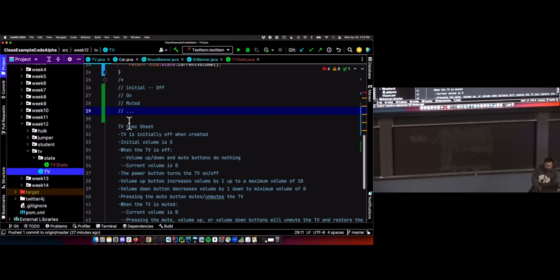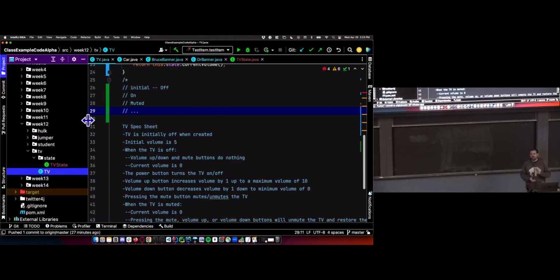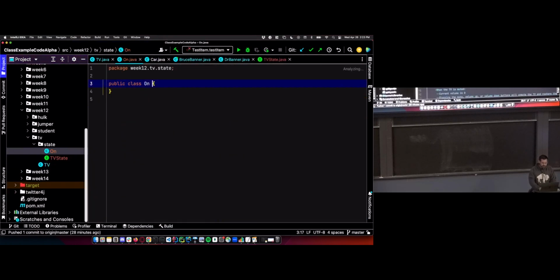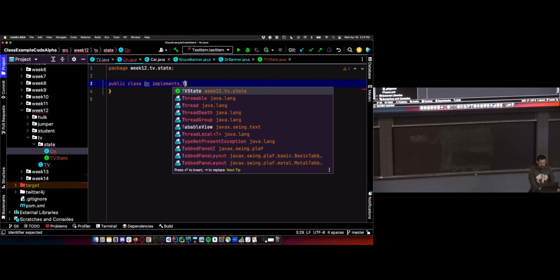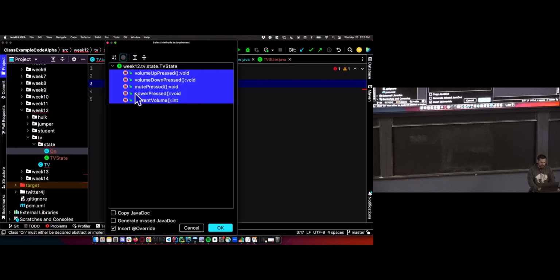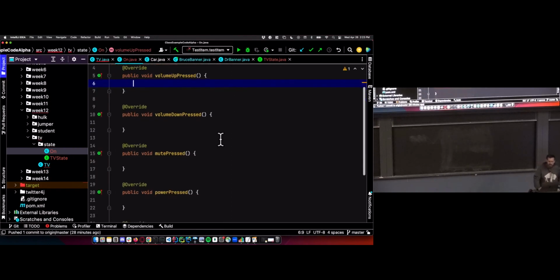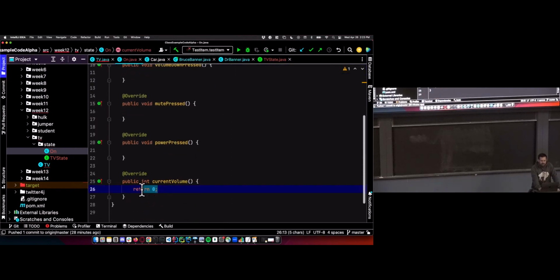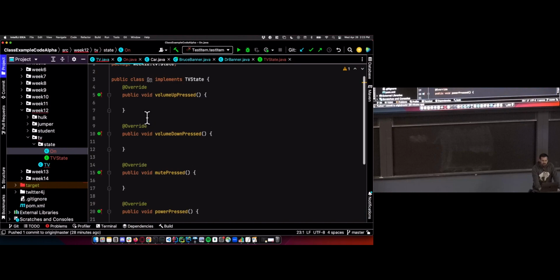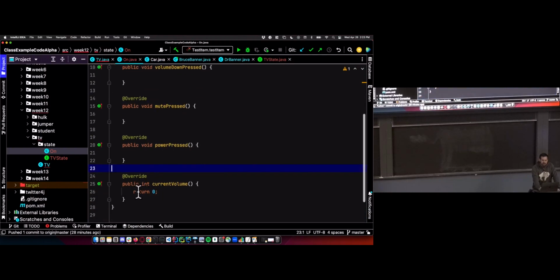All right. So we have our states. We haven't done our state transitions yet. That'll be when we implement the code for these. But let's get our states here at least. So I'm going to create a new state for each one of these states. And we're going to implement the interface. Implements TV state. I like to use the shortcut to implement my methods. Gets all my code set up. And current volume is going to have the default return 0. It just adds some default stubbed out functionality for each one of my methods. The void methods can return nothing. This one returns int. So it gives me something that compiles for that method.